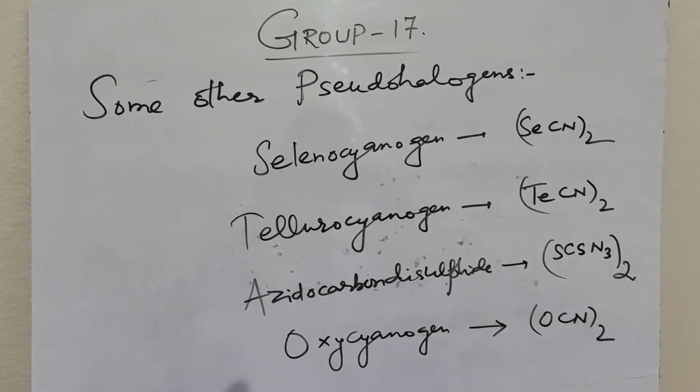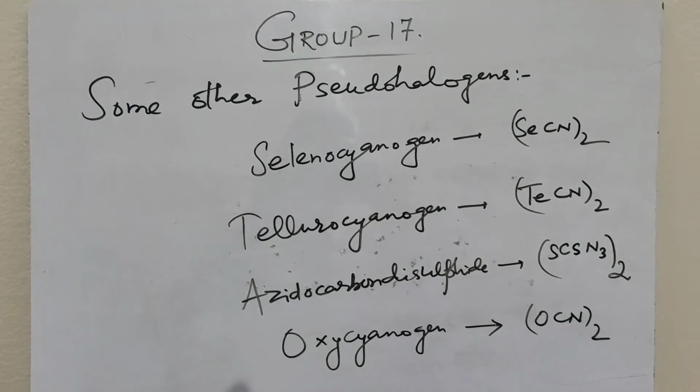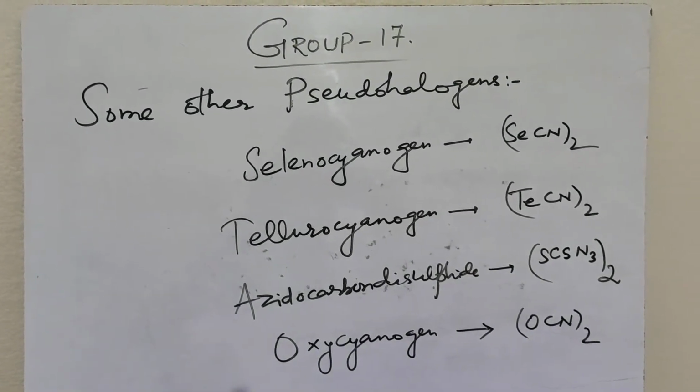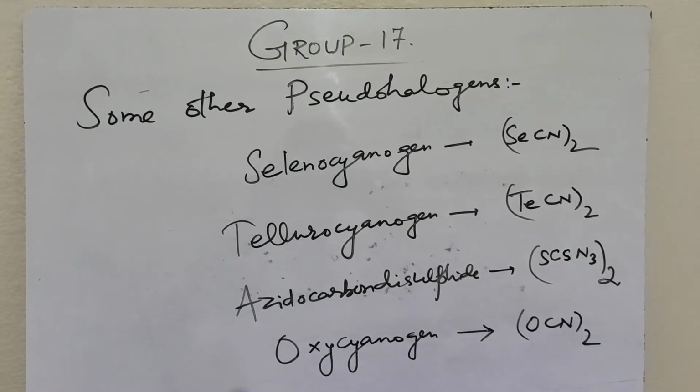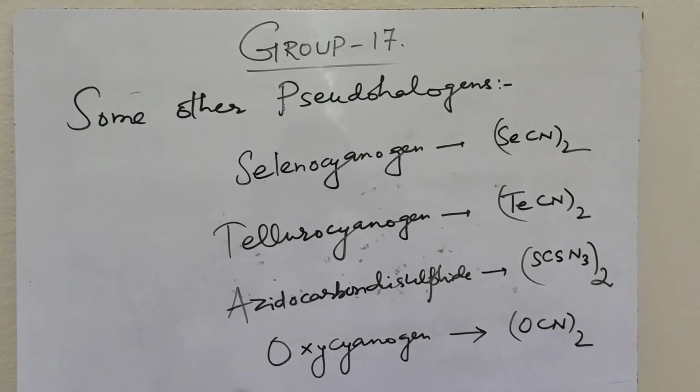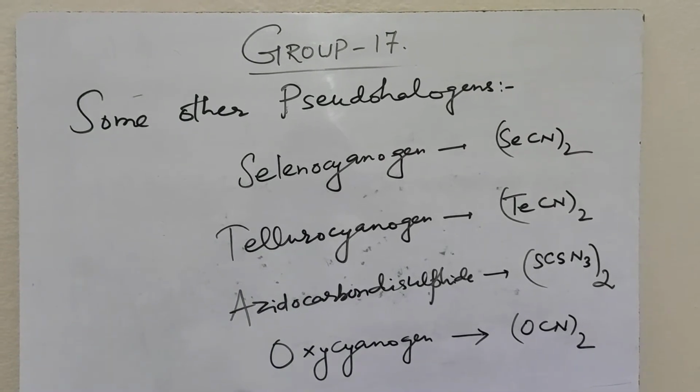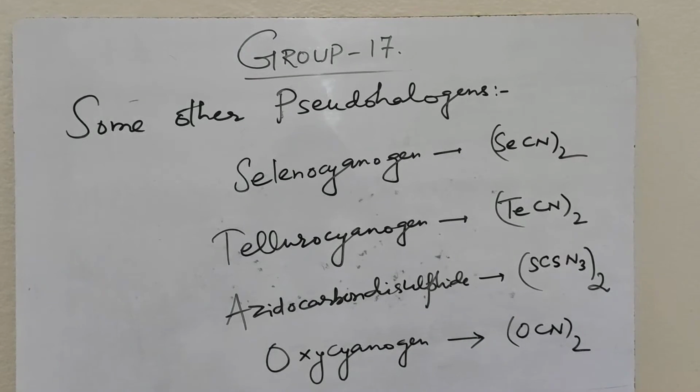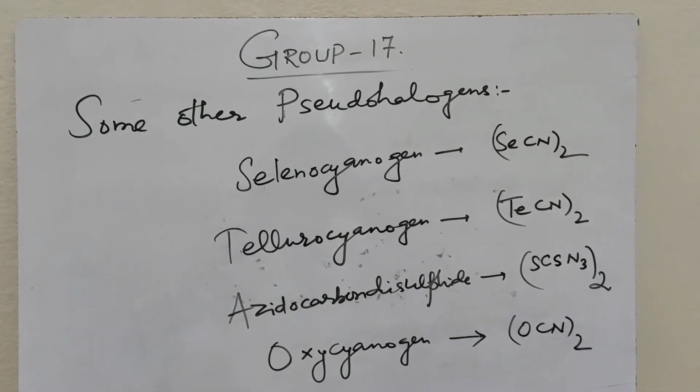Some other pseudo-halogens are selenocyanogen, (SeCN)2, tellurocyanogen, (TeCN)2, azido carbon disulfide, (SCSN3)2, and oxycyanogen, from OCN minus, (OCN)2.